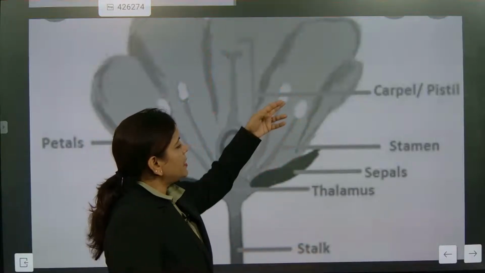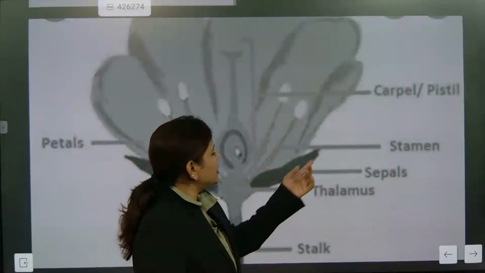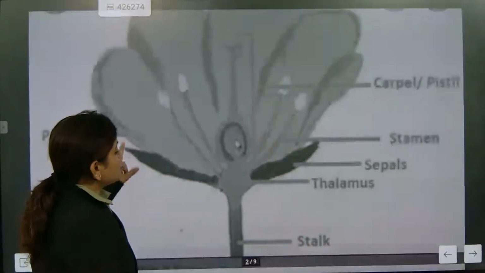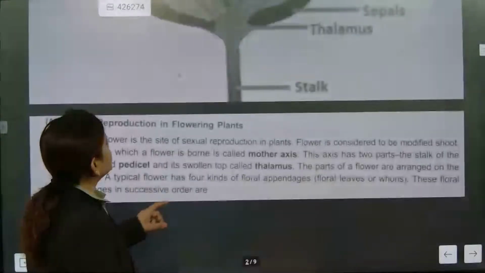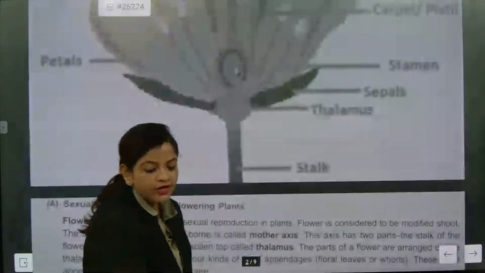Understood? So stamen and anther will be there. So those sections, and these are exactly called sepals. The entire reproductive part of the flower is based on this only, and the stalk is the reason why you can be exactly seeing the flower. I hope you might have understood this section.